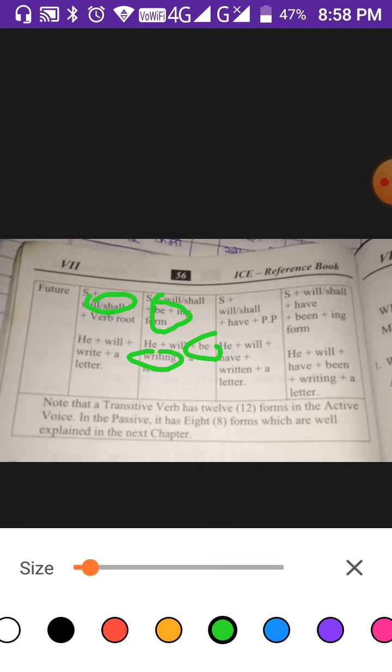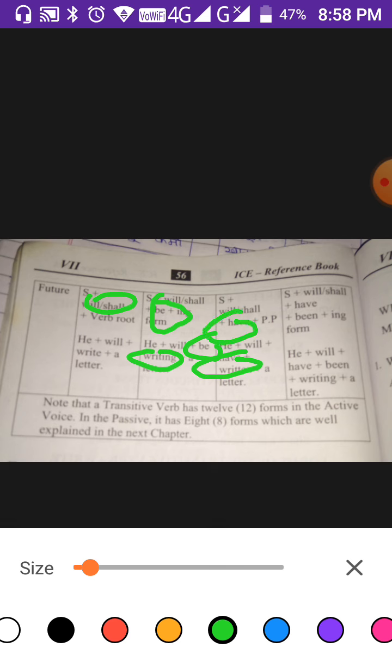Then the third one is perfect future tense. Here also, S plus will or shall plus have plus pp, which means past participle. He will have written a letter. The written form is the same in the past tense and in the present tense, and likewise in the future tense also. He will have written a letter. But what is the one additional word? Have.